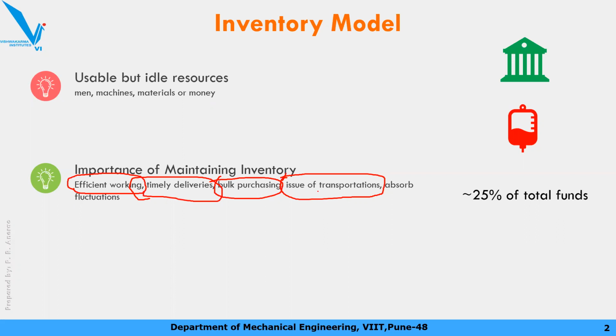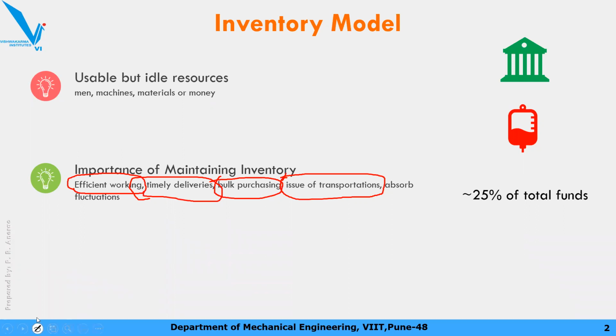Another thing is you might face some kind of transportation issues, like a strike somewhere or a closure, or in the night there is a curfew and you will not have transportation. To avoid these kinds of situations, you need to maintain the inventory.